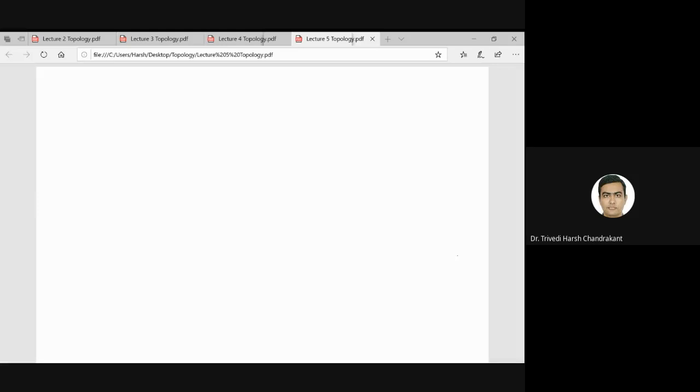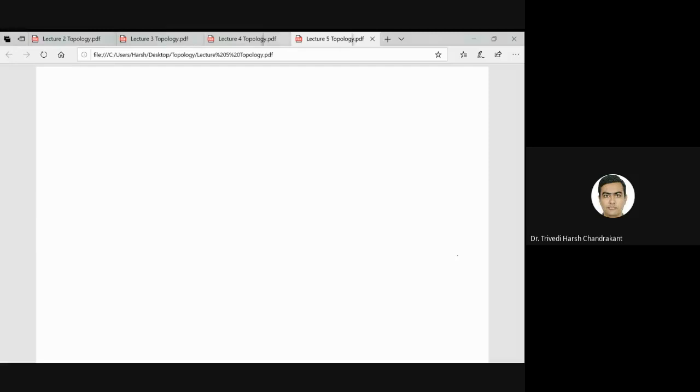Empty set we already know it is an open set. Yes, the real line also we know it is an open set. R is open in R. And as you said, the intervals are also open, right? And arbitrary union of intervals are also open.